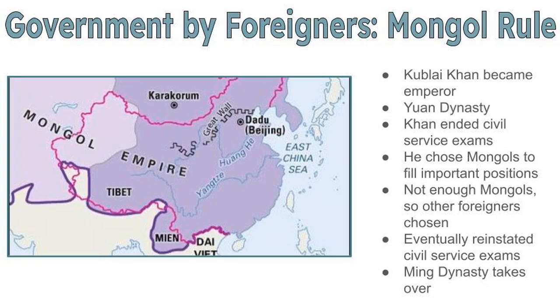Kublai Khan ended the system of civil service exams because he did not believe that Confucian learning was needed for government jobs, nor did he want to rely on Chinese people to run his government. To fill important positions, he chose other Mongols whom he felt he could trust. Some of these people were his relatives. Unfortunately, there weren't enough Mongols to fill every job, so they were forced to appoint trusted foreigners to government positions, even some Europeans. Without the examination system, however, there was a shortage of capable administrators.